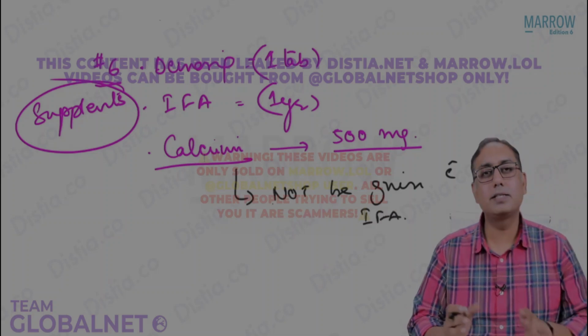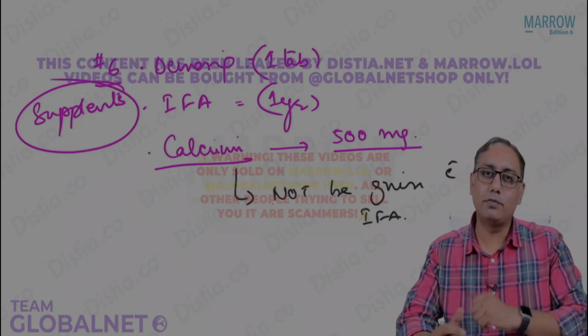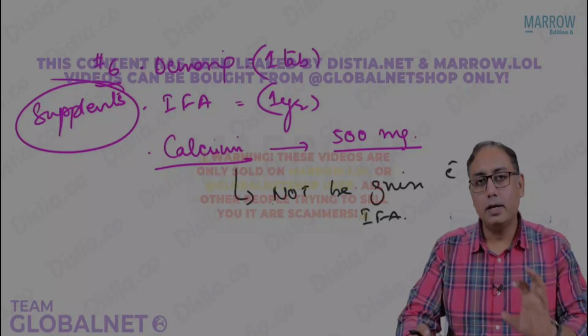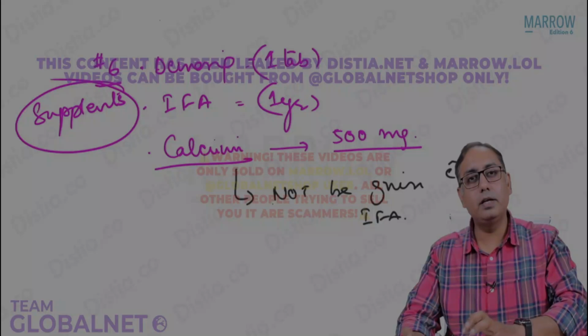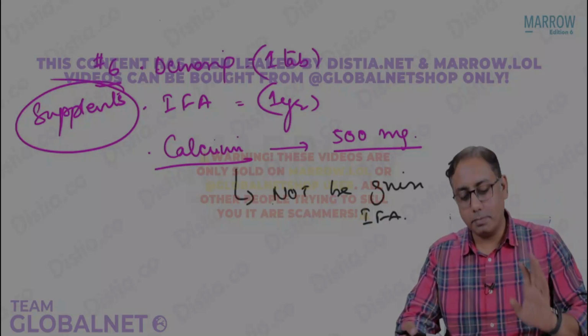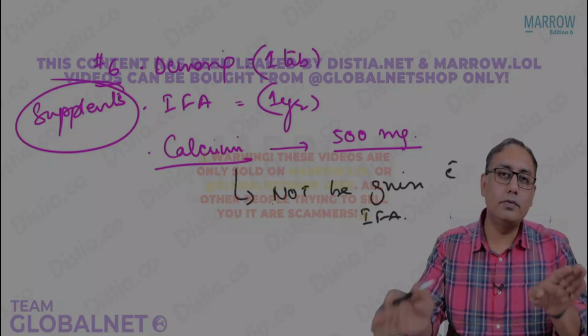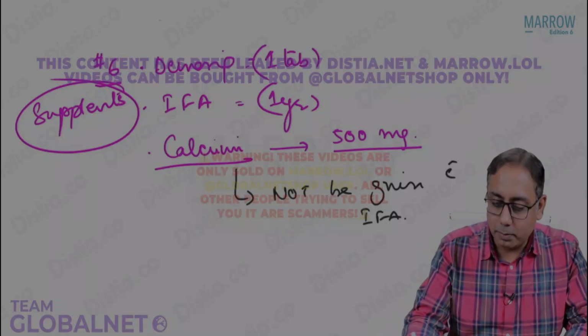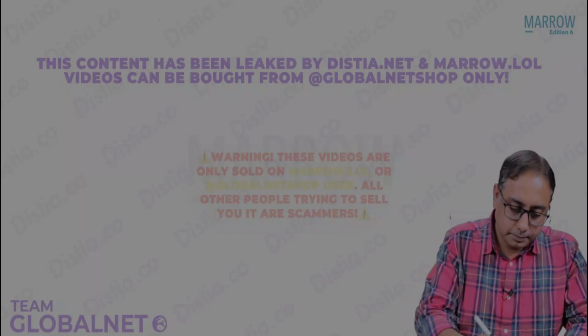Why? Because common sense, calcium will inhibit the absorption of iron. So it is always given with a gap of 6 to 8 hours. Calcium taken in the morning, IFA in the evening, or IFA in the morning and calcium in the evening, but not given along with iron folic acid. So these are some points you would like to remember for supplements.